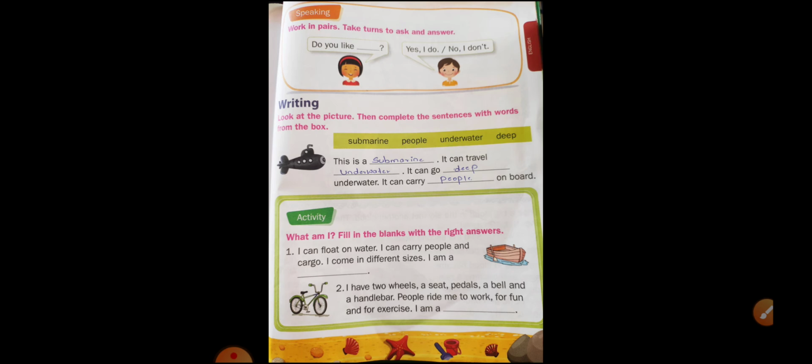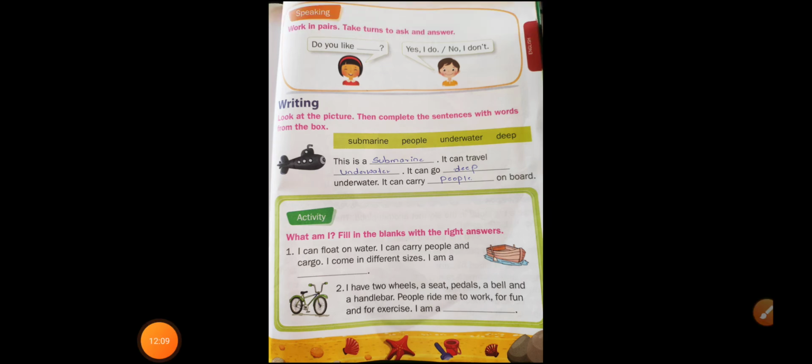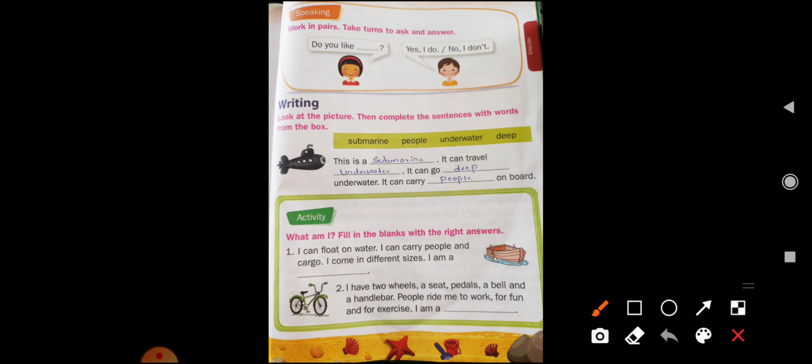Okay. So children, here children see in writing part. Look at the picture, then complete the sentences with words from the box. Okay. Submarine. Here children, see they have given some words in this box. Okay. So this is submarine.